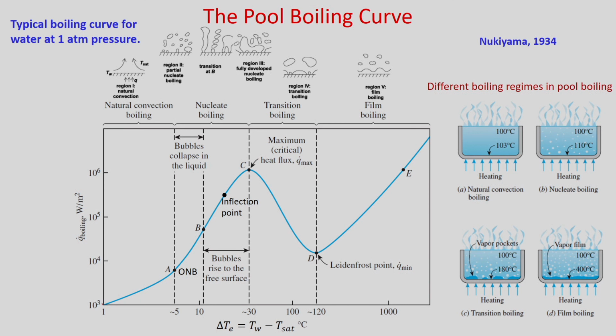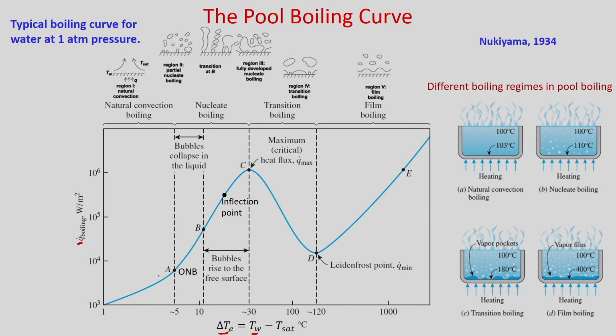When you use a temperature controlled curve, that means you are controlling delta T, that means T W you are increasing slowly, and you are measuring the heat flux. In what Nukiyama did, initially he was maintaining the heat flux. He was increasing the current, so heat flux was increasing, and we discussed the boiling curve. Now, you are controlling the temperature, that means you are slowly increasing the temperature.